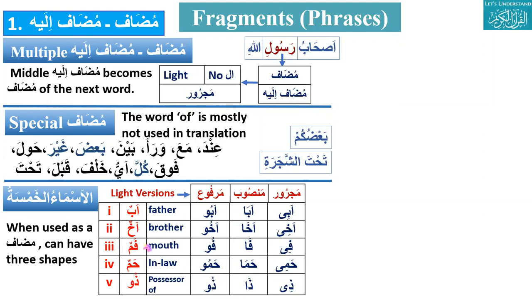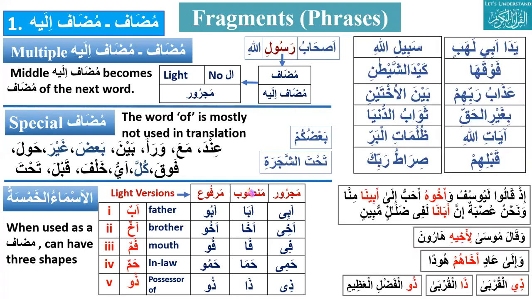When they are used as mudaf, we can have three shapes: marfu, mansub, and majroor. It can be abu, aba, abi. Akhu, akha, akhi. Fu, fa, fi, mouth. Hamu, hama, hami. And possessor of, zu, za, zi. Zu is marfu, za is mansub, and zi is majroor.